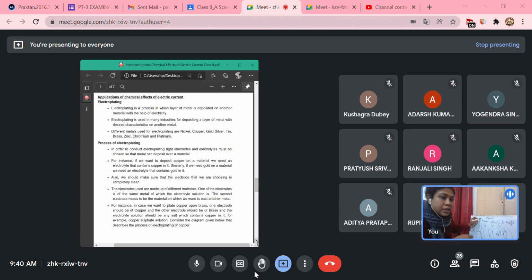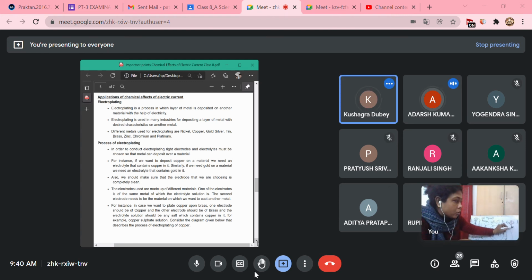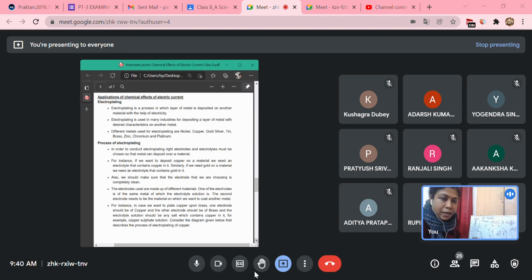AURUM. So what will the symbol of gold be? AU. And what is the symbol of silver? AG, argentum. I think I have told you when I taught you about the metals. So what will happen? We should have an electrolyte that will have a salt of gold. If you want to plate it with silver, the electrolyte should have a salt of silver.